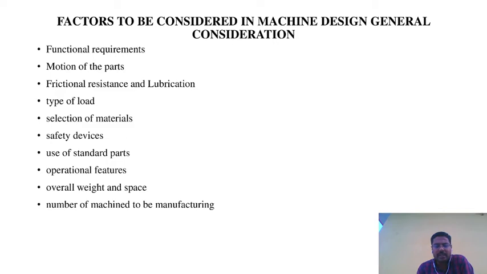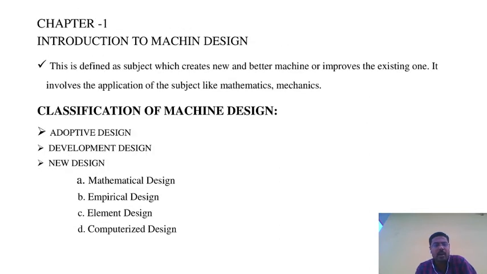There are no changes or modifications of the product from its original design. This type of design does not need special knowledge or skill. There is no need of changes in the adaptive design.